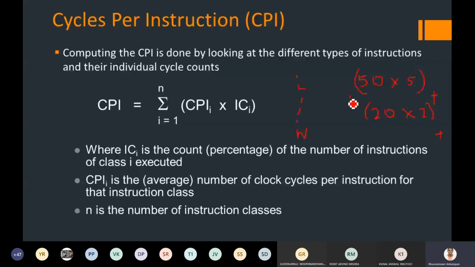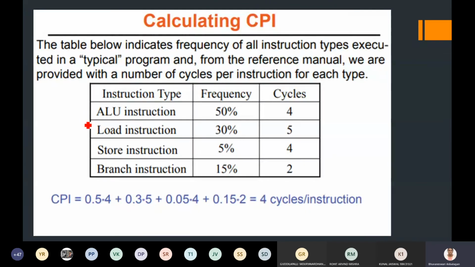I am going to do the summation over n number of classes. I have classes like load, addition, store, move, shift. Some set of classes of instructions will be there. For each instruction class, I will find out how many cycles it takes, and multiply it by how many times I have to do it. I will show an example so that you will get clarity about the CPI. I hope you can see how you can calculate the CPI.